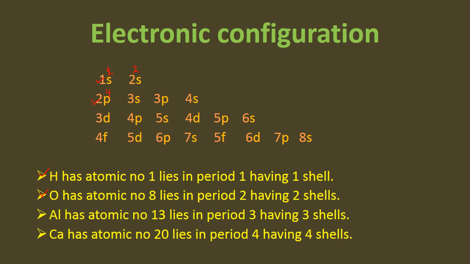Aluminium belongs to period number 3. Its atomic number is 13. Now if I put its 13 electrons in this arrangement, it will be like 2 in 1s, 2 in 2s, 6 in 2p. As we know that p subshell cannot accommodate more than 6 electrons, so the remaining electrons will move towards the next subshell.